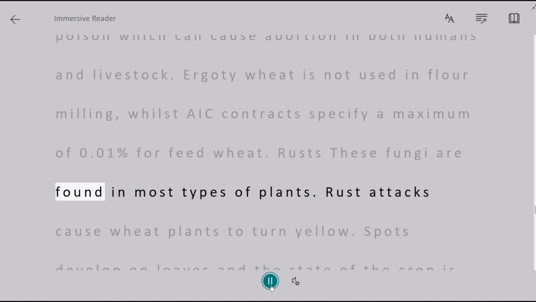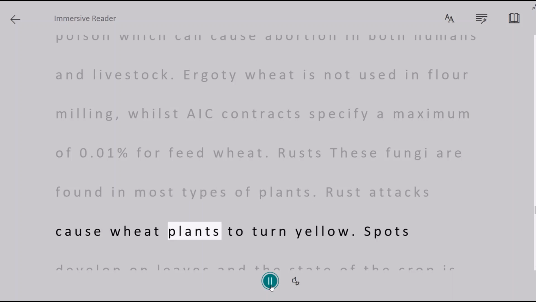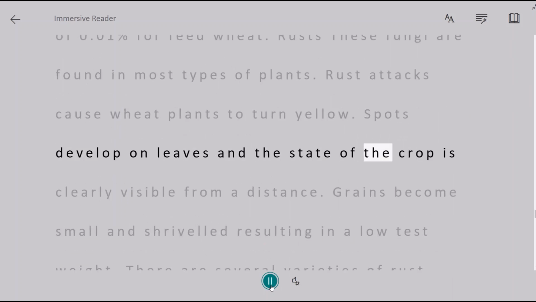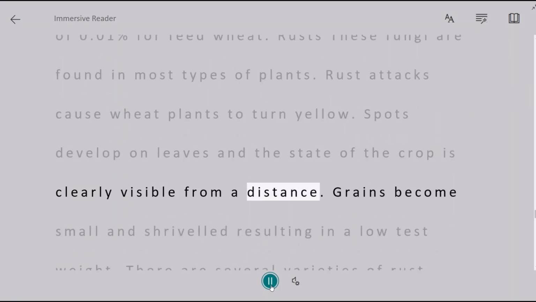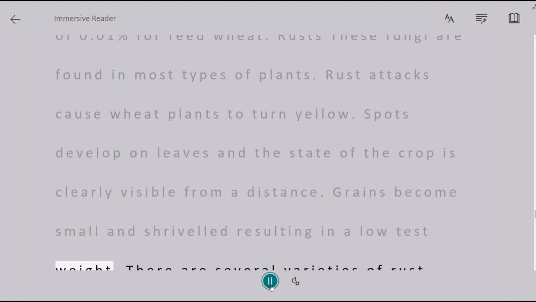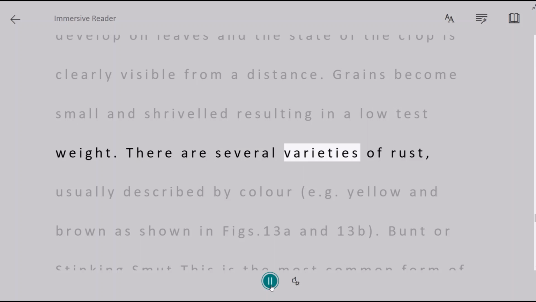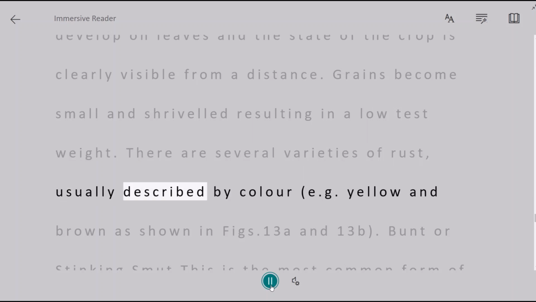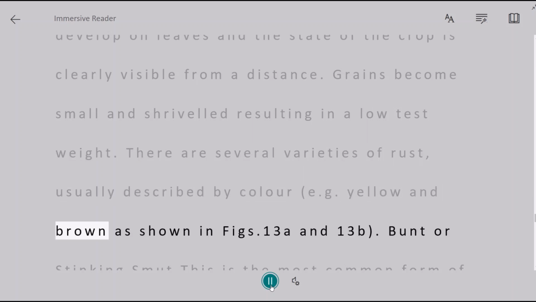Rusts. These fungi are found in most types of plants. Rust attacks cause wheat plants to turn yellow. Spots develop on leaves and the state of the crop is clearly visible from a distance. Grains become small and shriveled, resulting in a low test weight. There are several varieties of rust, usually described by color, e.g. yellow and brown, as shown in Figs. 13a and 13b.